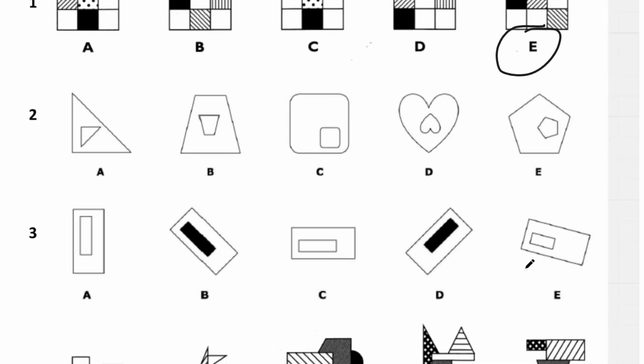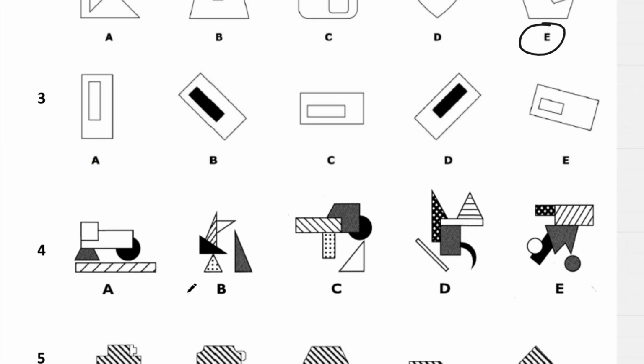For question 1 of NVR, we have always 5 squares, 5 squares, 5, 5, only 4 squares here. For question number 2, we always get the mirror image, vertical mirror image of this shape. It's been turned around, apart from E, which has just been rotated slightly.